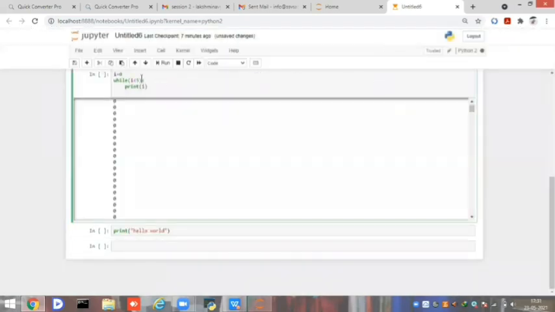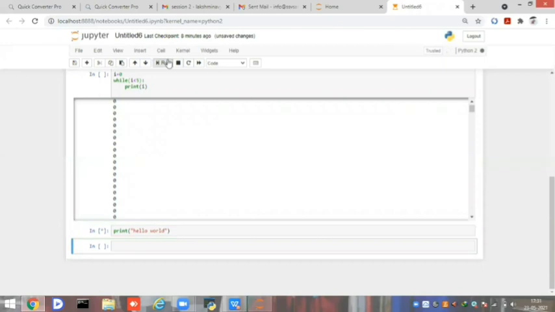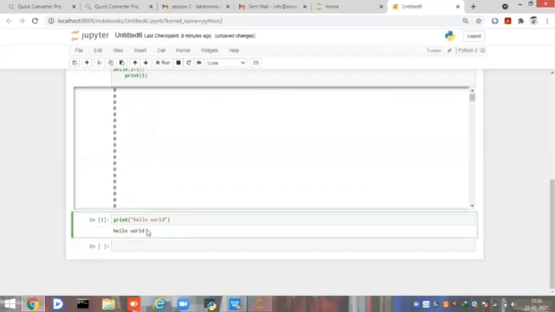Once it is in the continuous state, which is not terminated, first we have to restart the kernel and then print the next programs. Now we got the print of hello world as hello world.